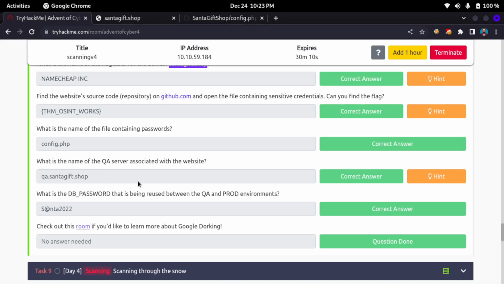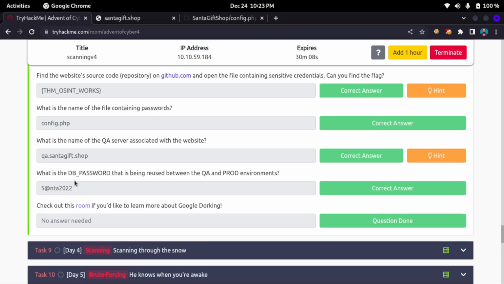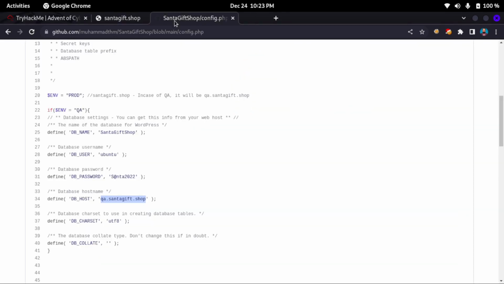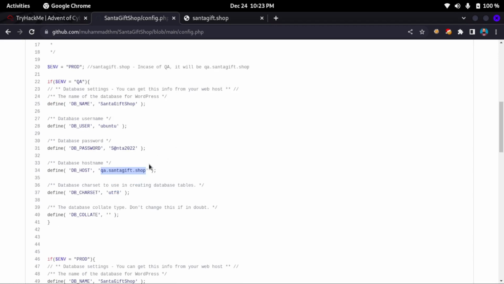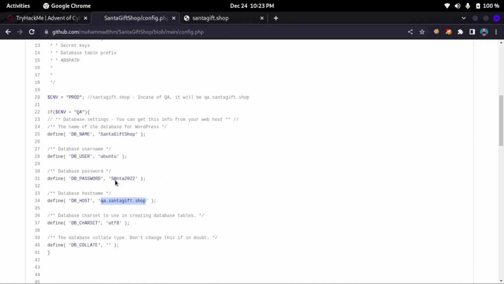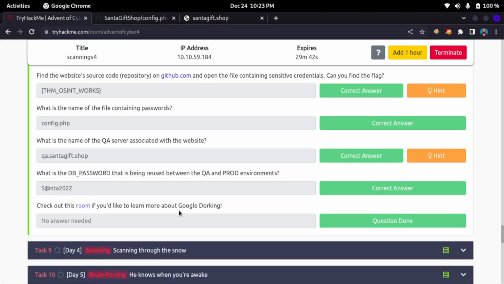And what is the DB password that may be reused between the QA and prod environments? Here also we'll find that answer. Prod and the database answer is Santa at the rate of this one. This is the correct answer. But then we should proceed to the next room.